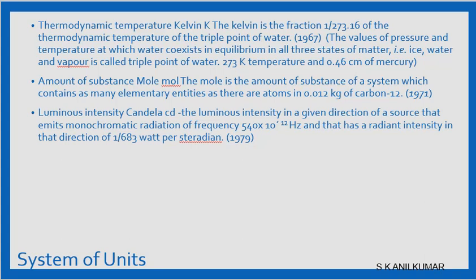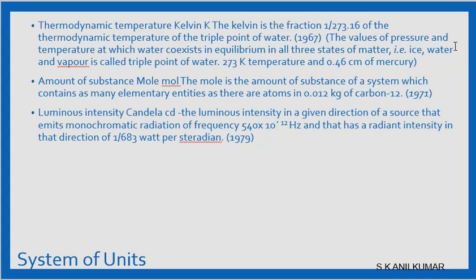What is the triple point of water? Triple point is a value of the pressure and temperature at which water coexists in equilibrium in the three states. What are the three states? Solid, liquid and gas. So ice, water and vapor coexist in equilibrium at a specific pressure and temperature, which is called the triple point. That is 273 K temperature or 0.46 centimeter of mercury column height. Now this is the thermodynamic temperature. That is why this is 273 K, or the Kelvin is a fraction of 1 by 273.